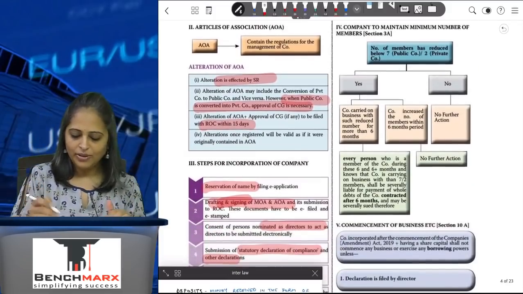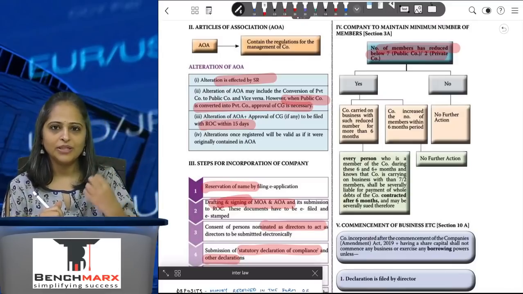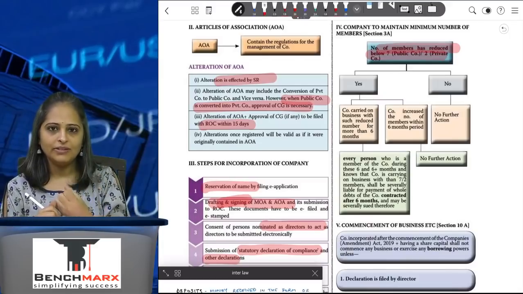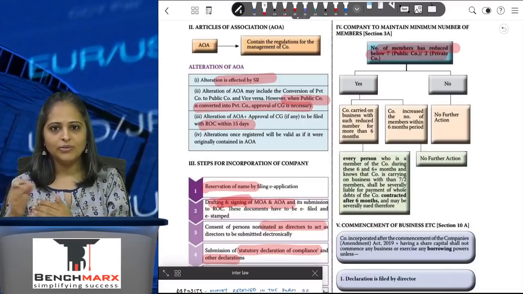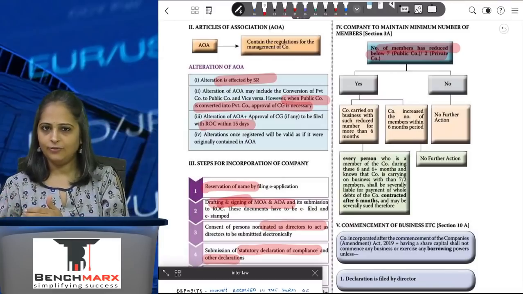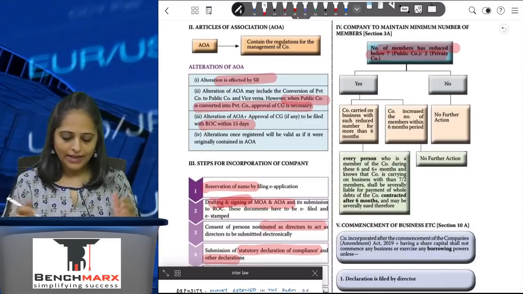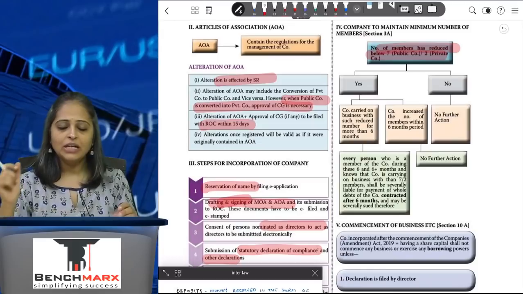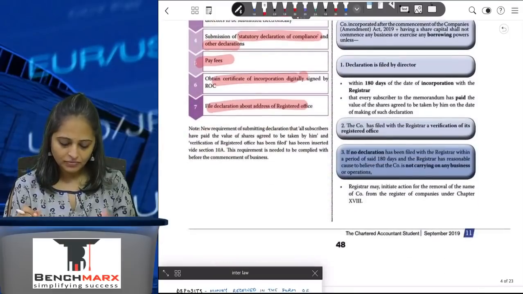Now, if the number of members has reduced below the limit, so if in my private company the number of members has reduced below 2, or in case of a public company below 7, then I have to restore it to 2 or 7, whatever the case may be, within a period of 6 months. If I've done that, then I have to inform and file a letter with the ROC in the prescribed form. If I don't do that, then the persons who have been functioning the company for a period of more than 6 months without meeting the minimum criteria which is required will be personally liable, and their liability in that case will be unlimited. Okay.